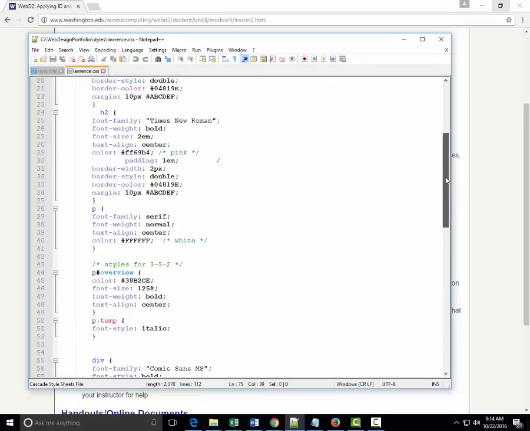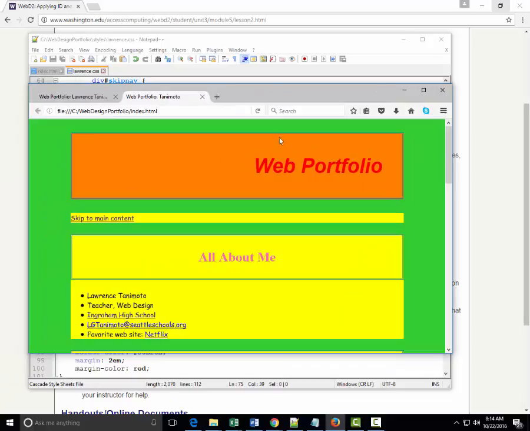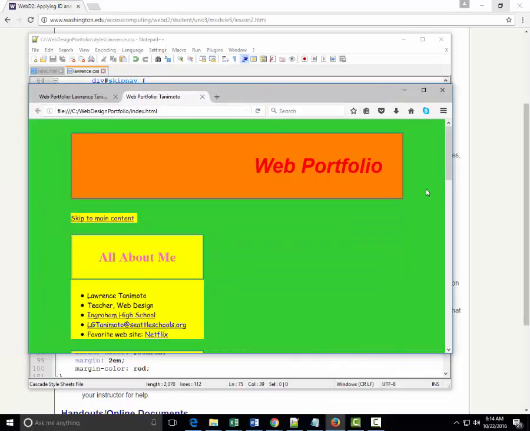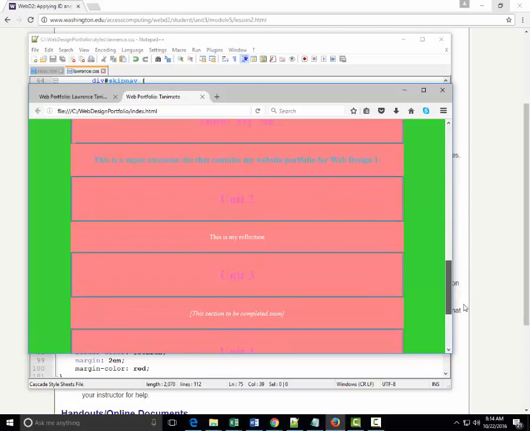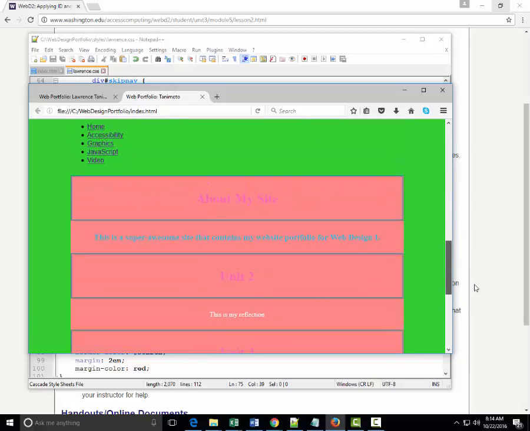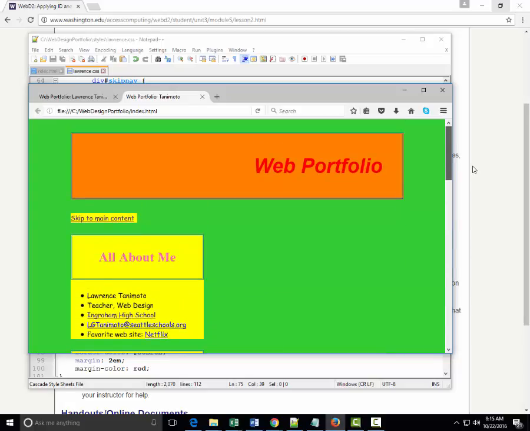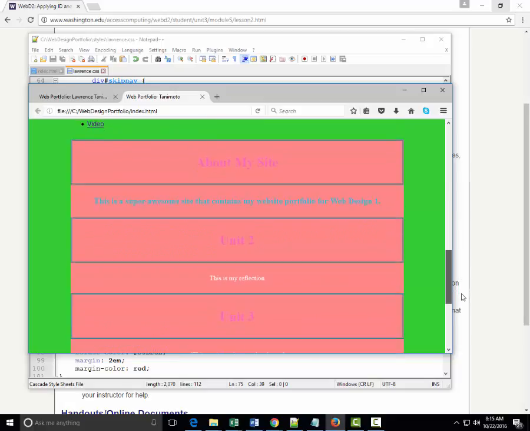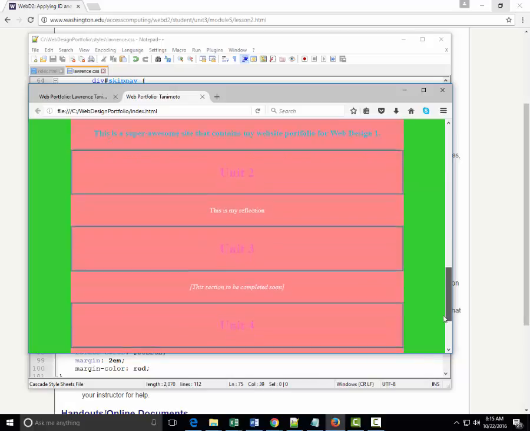Now that I've done that, we will run it. This is what the page looks like now, and we're going to try and run it. And this is now what it looks like. It does need a lot of work here, but it's now up to you to do the rest of it to make it look right. But you can see here it's narrower, a little bit, and so on and so forth.